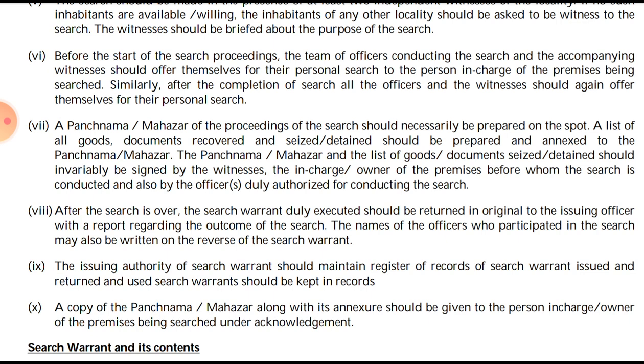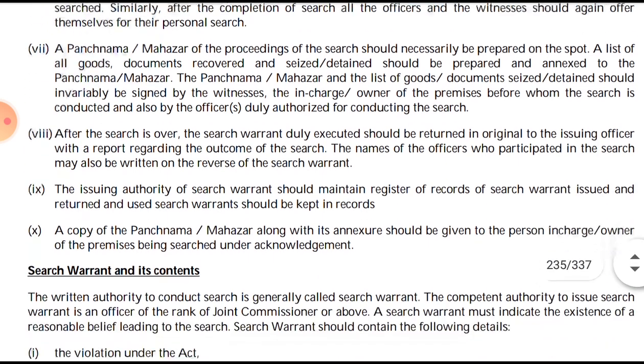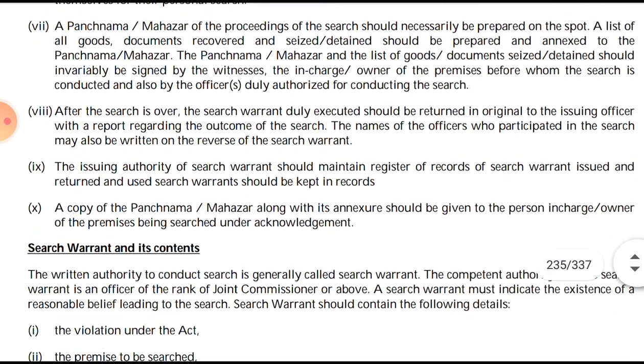The proper officer who issues the search warrant should maintain the records of the search warrants which have been issued and returned, and the used search warrants should be kept in record. The Panchnama Mahazar along with the annexure should also be given to the person in charge and the owner of the premises. So okay, we are done with summarizing this.